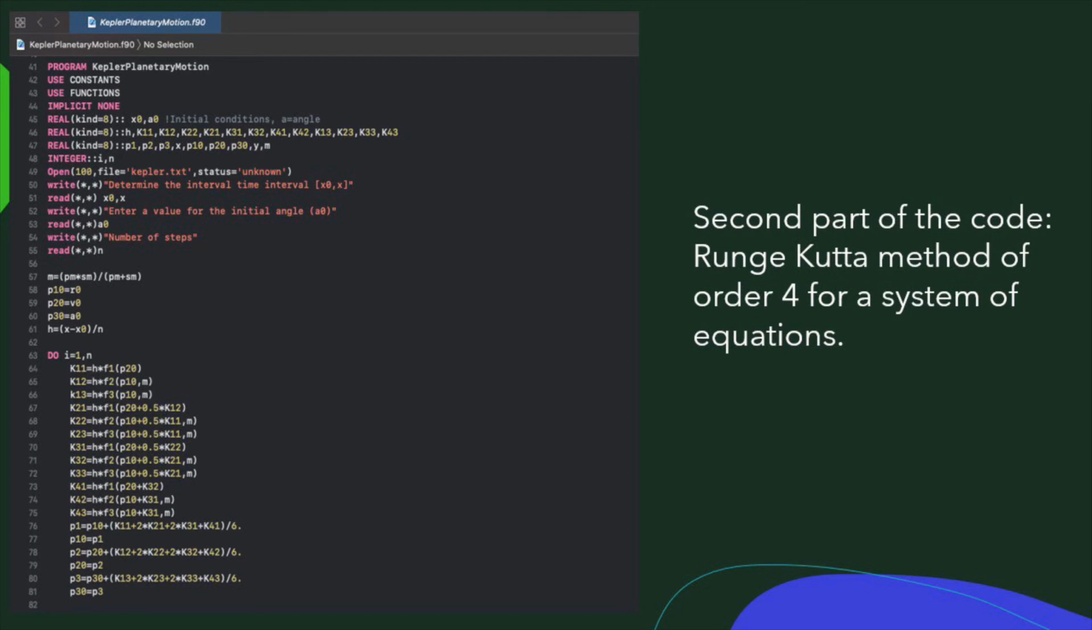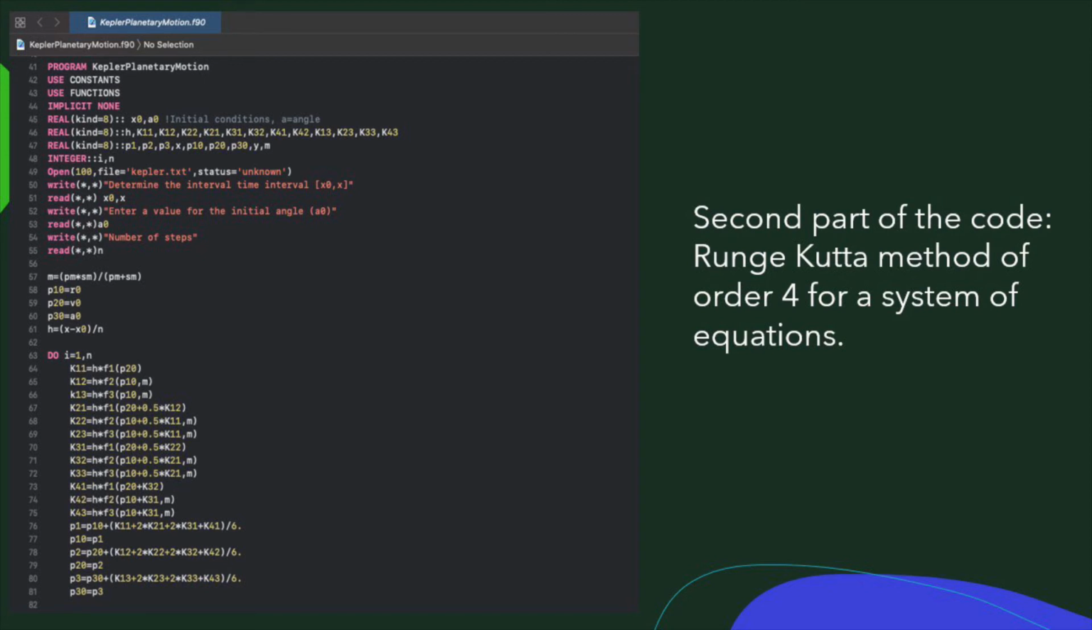The user is asked to introduce the time interval, the initial value of the angle, and the number of iterations to be used. The reduced mass is established as the product of the planet and the sun's masses divided by the sum of these. Also, the spacing is established as the difference between the limits of the time interval divided by the number of iterations.